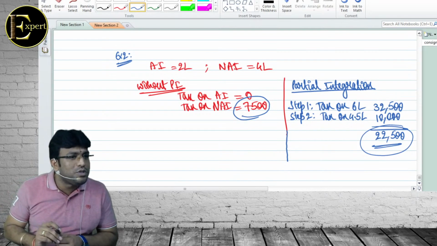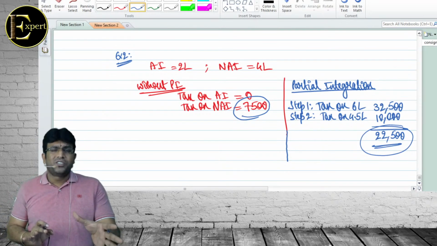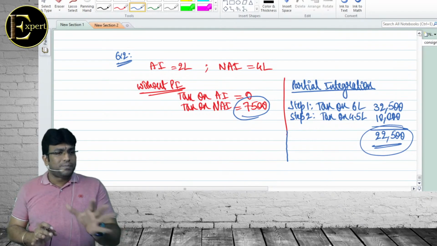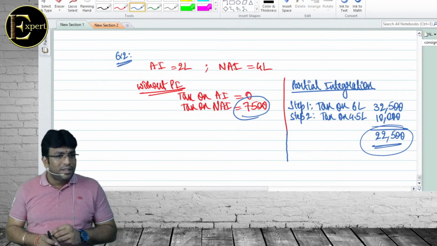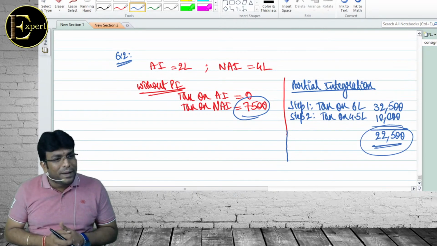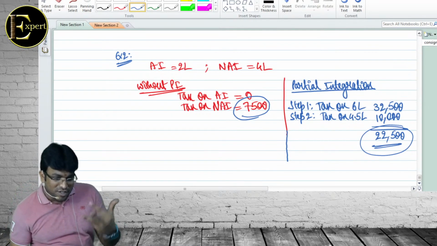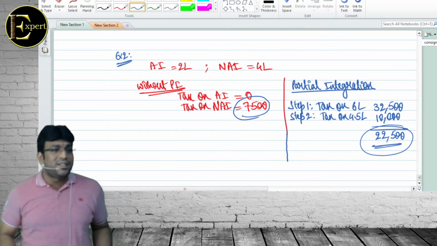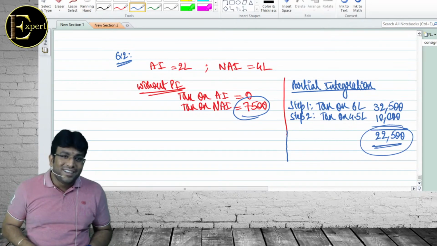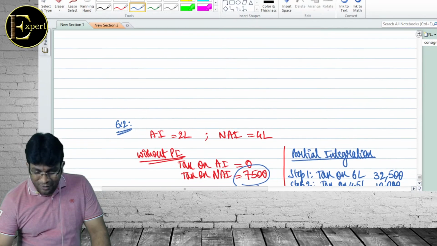उनको टैक्स आएगा क्या कुछ? Because she has what income? She gets close to about 3 to 3.5 lakhs per annum agriculture income. Does she pay any tax? If 3.5 becomes 35 lakhs, will she pay any tax? अगर मेरे हाथ में आ गया तो partial integration step 1, step 2, step 3, समझ गए ना? That's all. Sir, I hope this concept is clear for all of you.